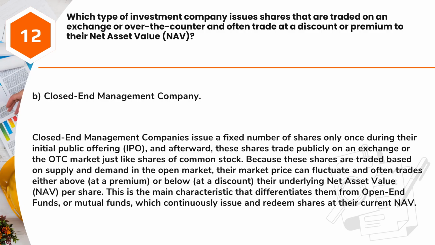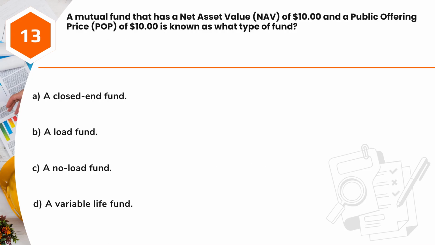Closed-end management companies issue a fixed number of shares only once during their initial public offering, IPO, and afterward, these shares trade publicly on an exchange or the OTC market just like shares of common stock. Because these shares are traded based on supply and demand in the open market, their market price can fluctuate and often trades either above at a premium or below at a discount their underlying net asset value, NAV, per share. This is the main characteristic that differentiates them from open-end funds, or mutual funds, which continuously issue and redeem shares at their current NAV.